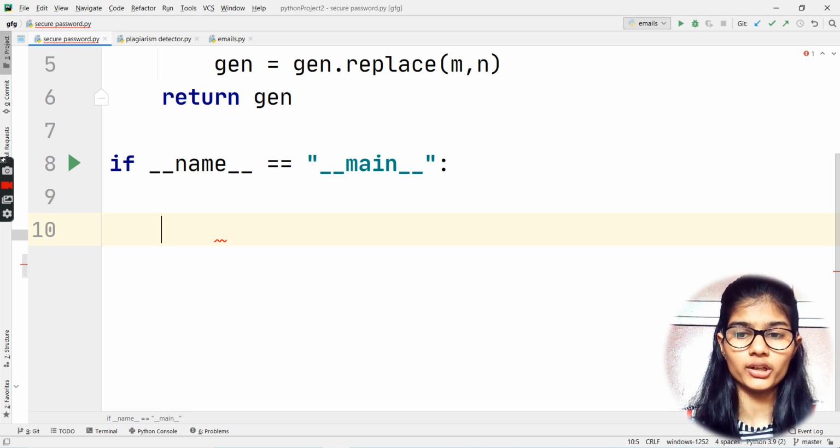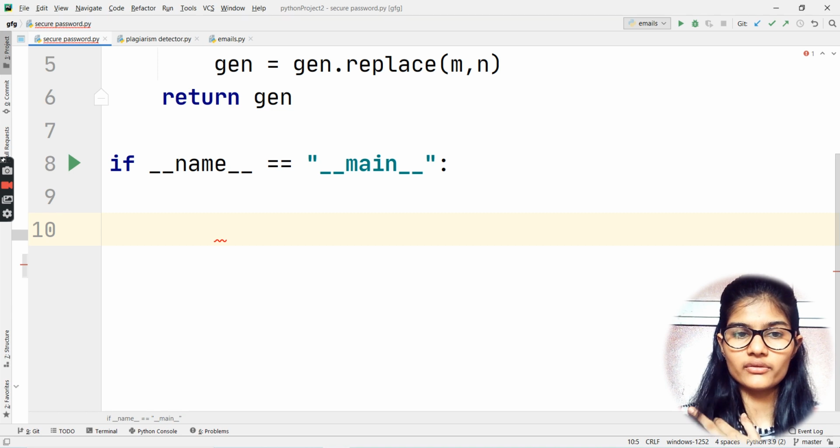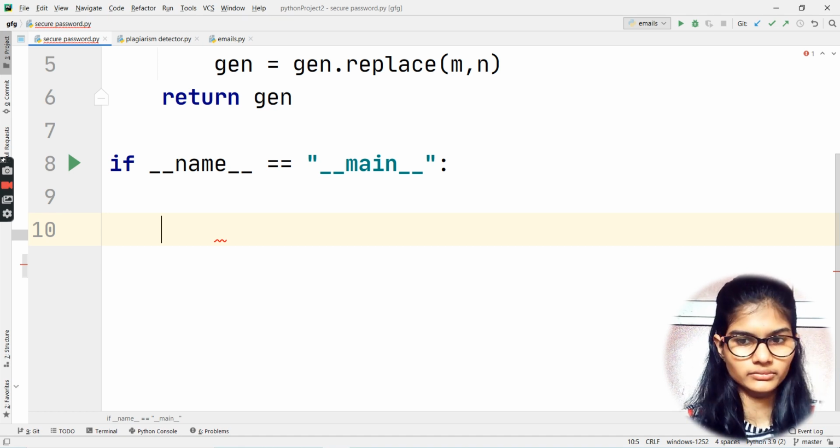But what you wanted was only one single function to be called, whatever is your requirement, right? You don't want all of the functions to get called. That's the reason, whenever we have to do something like that, we call all of the functions inside the main function. So the main function basically restricts the access of the functions. Now whatever function name you write in the other file, only and only that will be called, not all the functions. Okay, so hope I am clear with what this is used for.